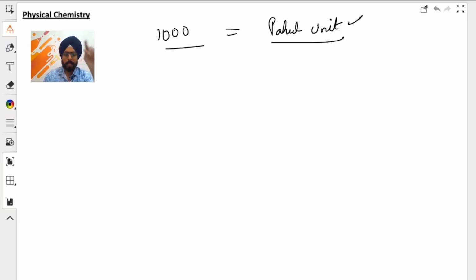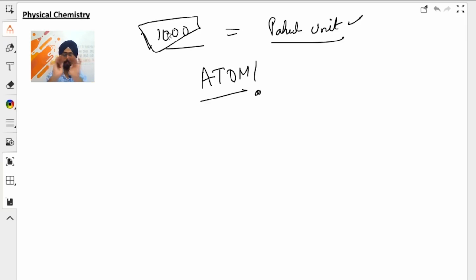Now, if you think about this topic in chemistry, let us take our mind frames into an atom. There are so many atoms around us that it becomes super difficult for us to actually count the number of atoms that are there in one particular unit of measurement.